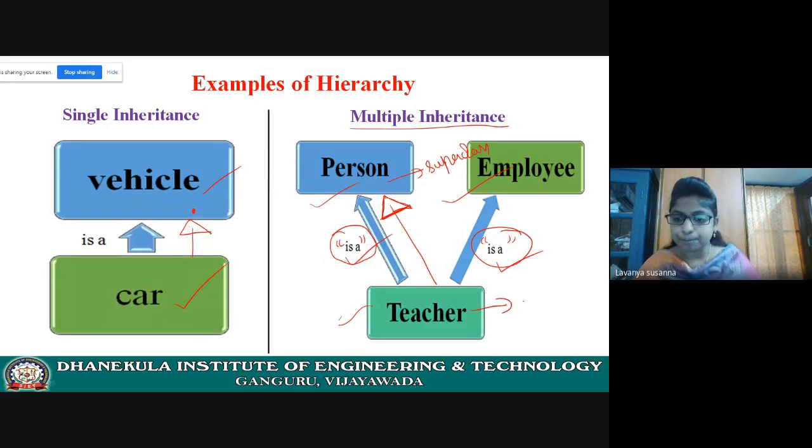And this is a subclass. And next, see here, arrow mark. This arrow mark is pointing to employee. That means this is a superclass. And teacher is a subclass. This direction is important. Not like this.